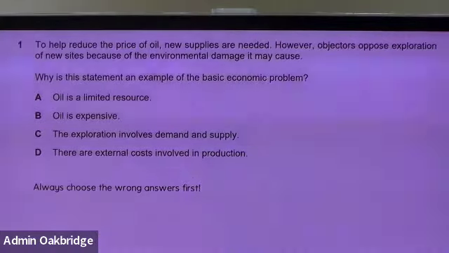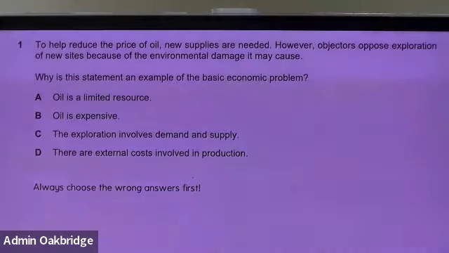All right, so now what do we do? Why is this statement an example of the basic economic problem? What is the basic economic problem? Let's go one by one. Oil is a limited resource. Oil is expensive. The exploration involves demand and supply. There are external costs involved in production. Okay. Give me the wrong answers.